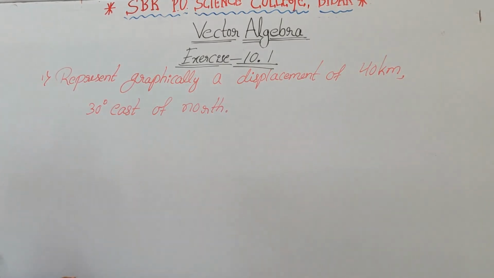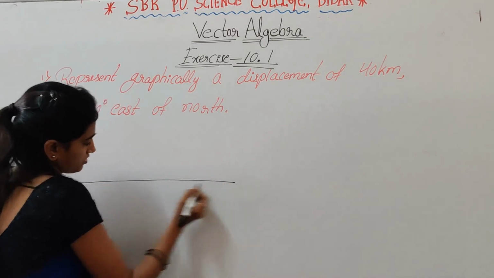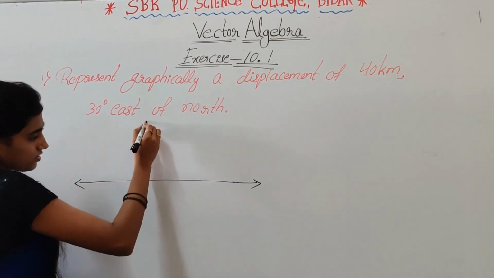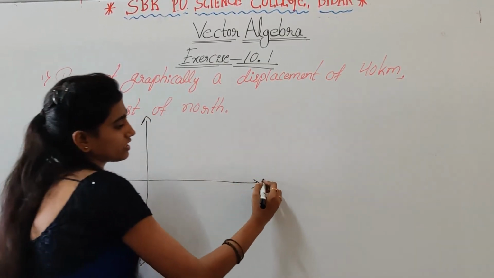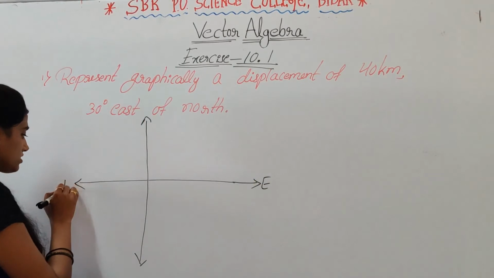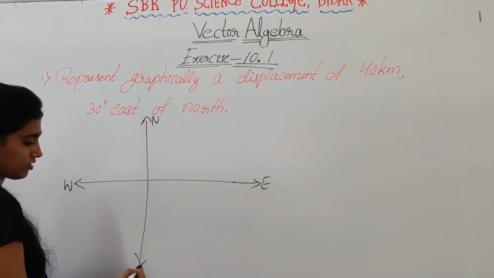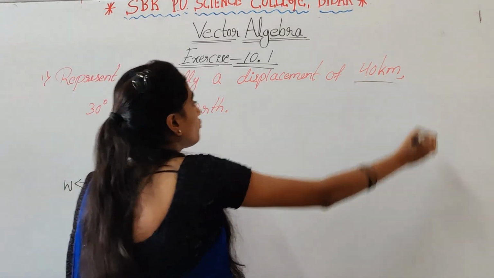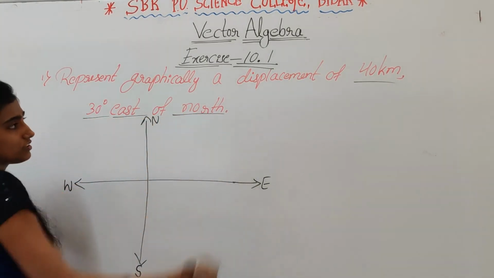So here we have to represent graphically. Take down east, west and north, south. Here they have given 40 kilometer 30 degree east of north.